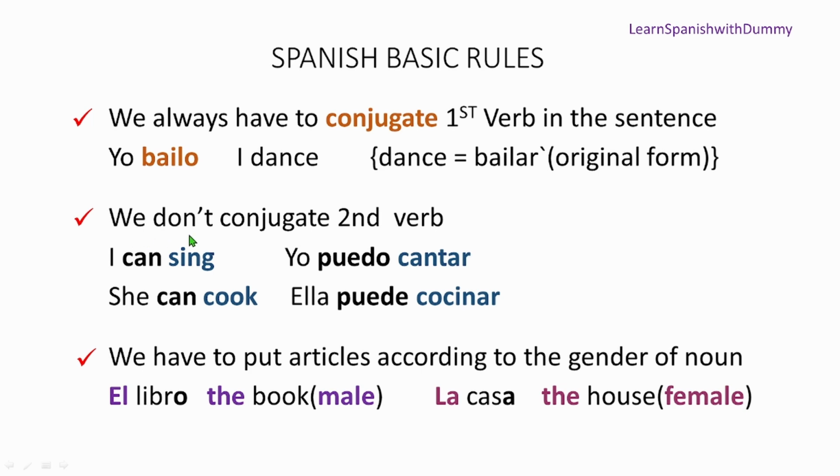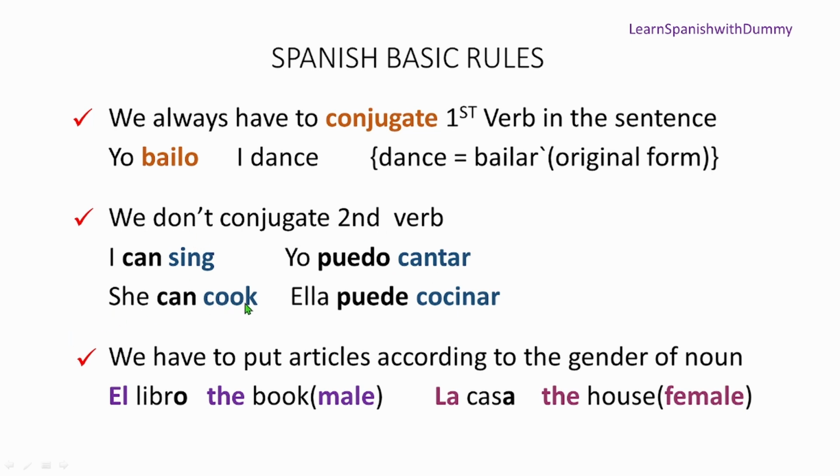Second rule says that we don't conjugate the second verb, right? Now, the second verb here is sing. Can is the first, sing is second. So you say yo puedo cantar, okay? Yo puedo cantar. Here, you know the verbs in their original form in Spanish always end with AR, ER, IR. So it is not conjugated. We just wrote its original form. Yo puedo cantar, because that was what the rule says.